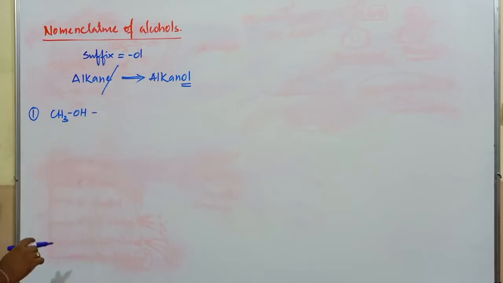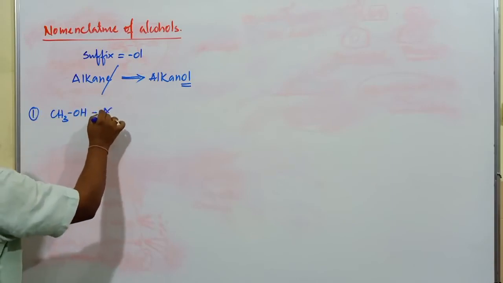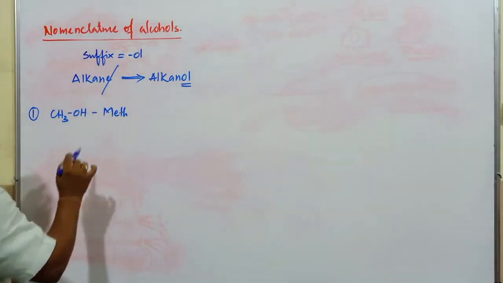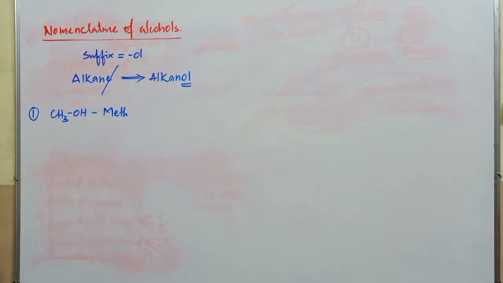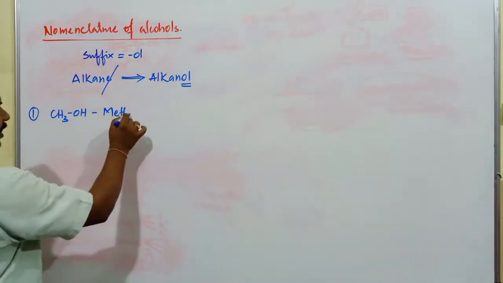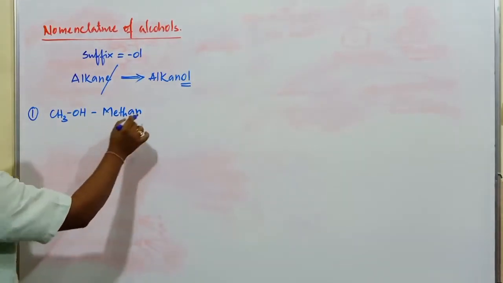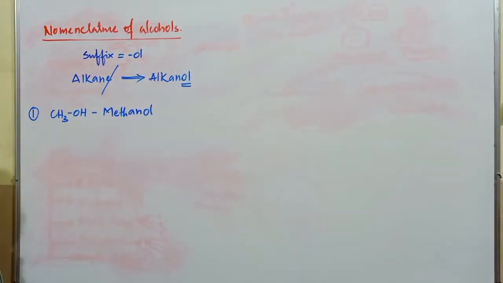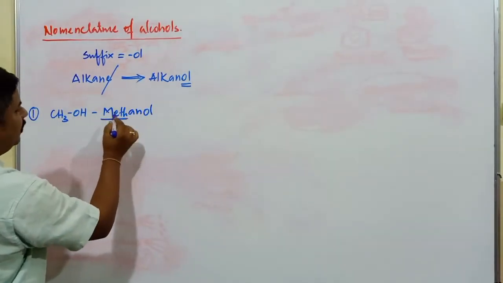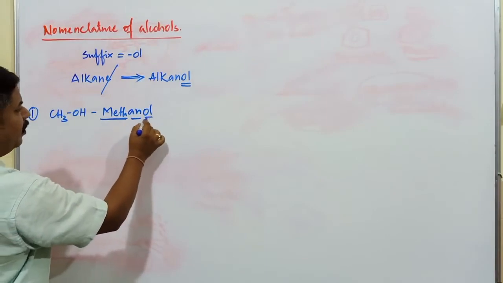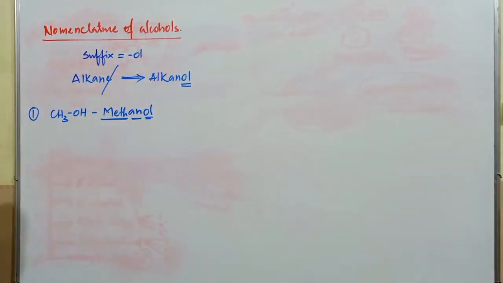One simple example, CH3OH. What's the IUPAC name? Only one carbon atom means the root word is meth. 2 carbon atoms, eth; 3 carbon atoms, prop, like that. An OH group is present, so it is called methanol, where meth is the root word, ane is the primary suffix, and ol is the secondary suffix of alcohol.